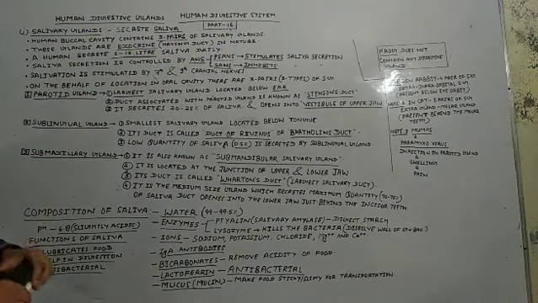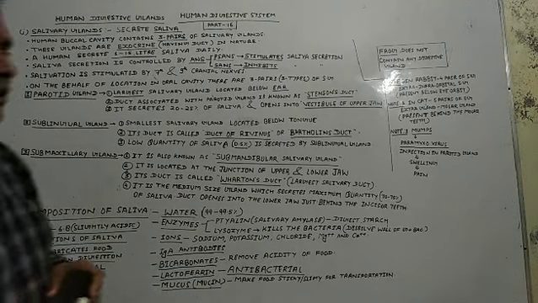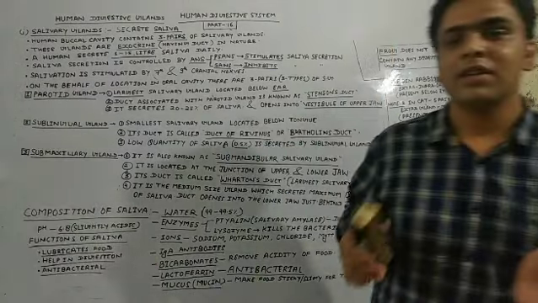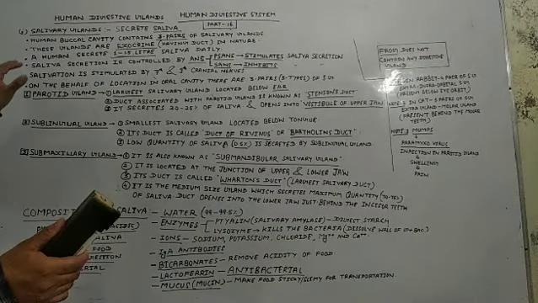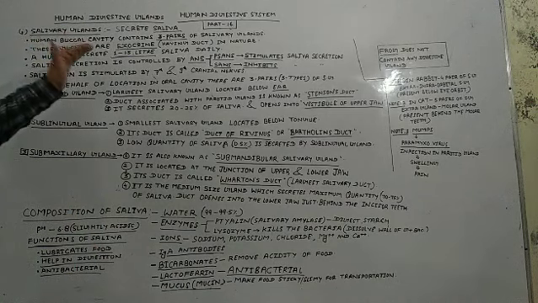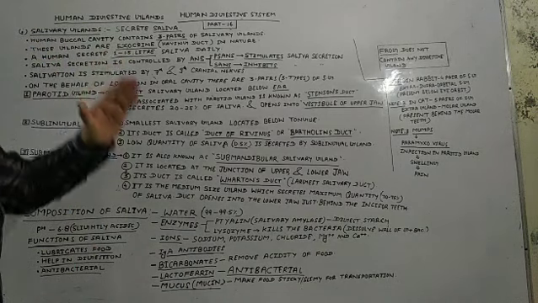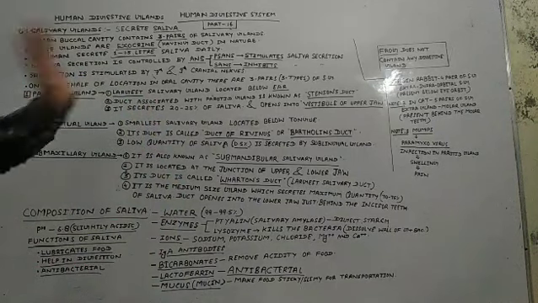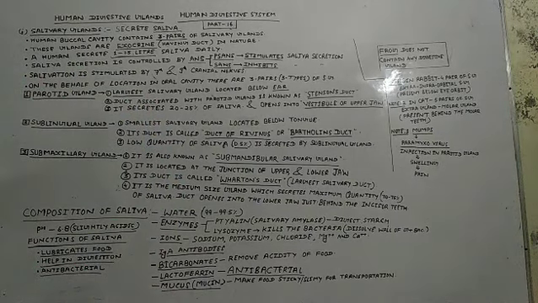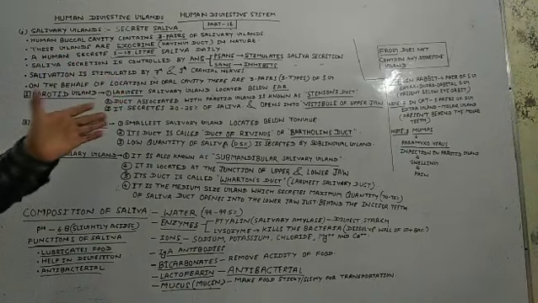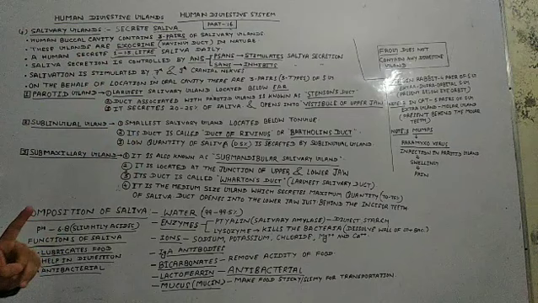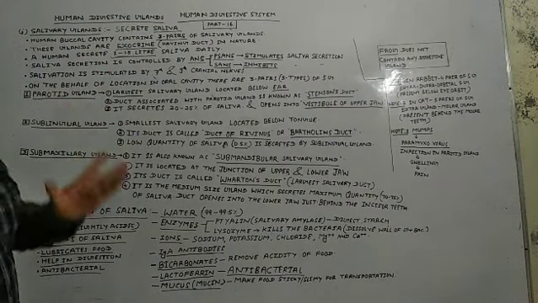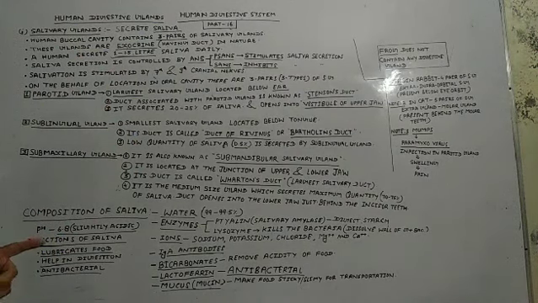Come to the next point. Students, humans secrete 1 to 1.5 liters of saliva daily. If we talk about the quantity of saliva secreted by human beings daily, humans produce 1 to 1.5 liters of saliva daily. Always remember, students: how much saliva do humans secrete daily? 1 to 1.5 liters of saliva daily.